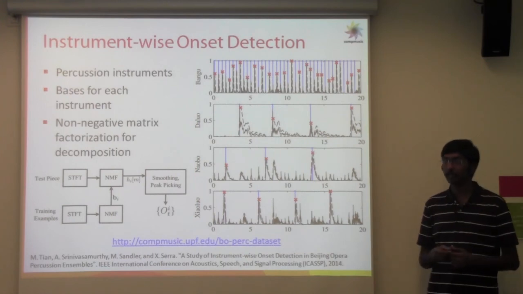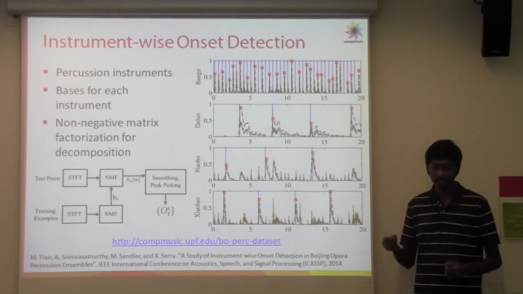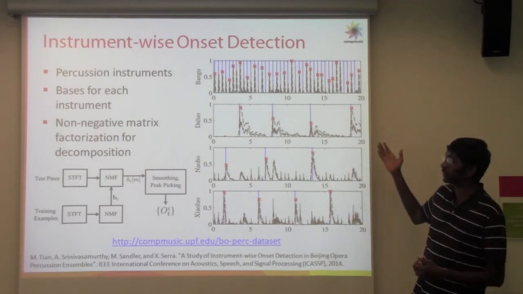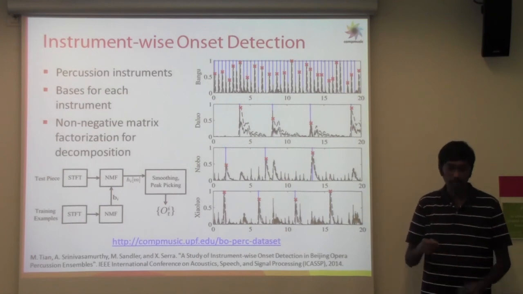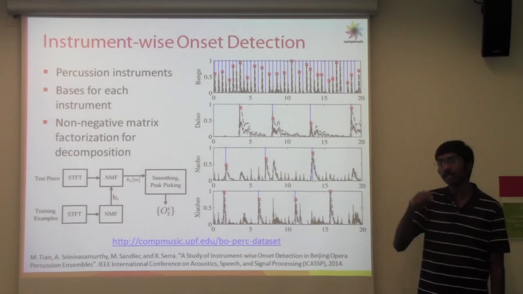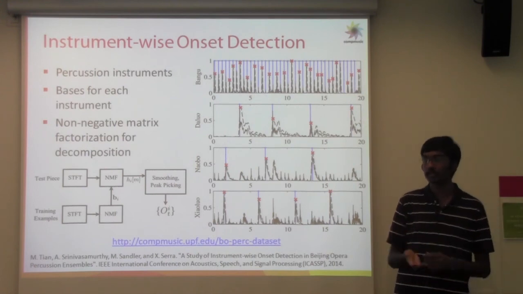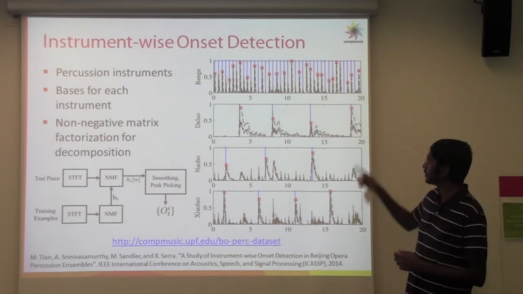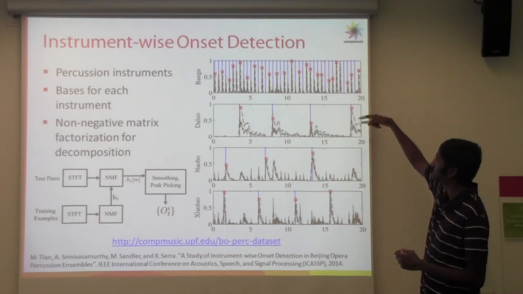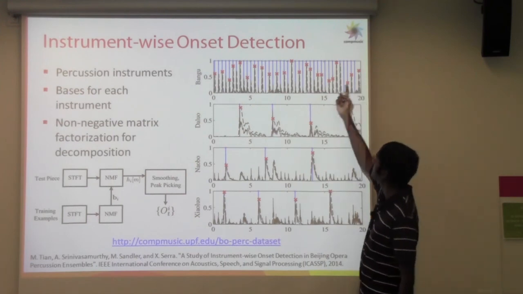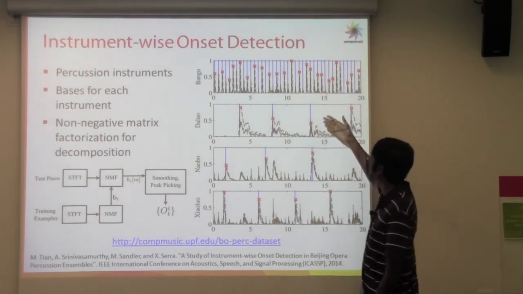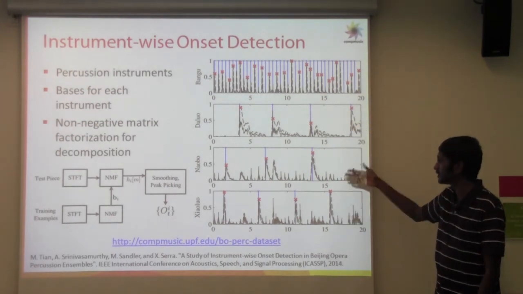We're using non-negative matrix factorization, and based on the activation function which we get for each of the instruments, we could pick the peaks from those activation functions, which tells us the onsets of each of the instruments separately. So it works well for percussion instruments in patterns. Here we see the Ban activation function and those for the other instruments as well.